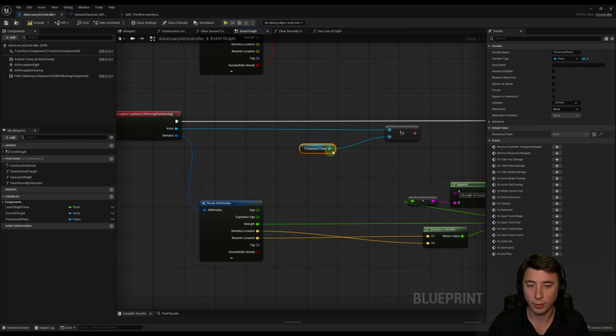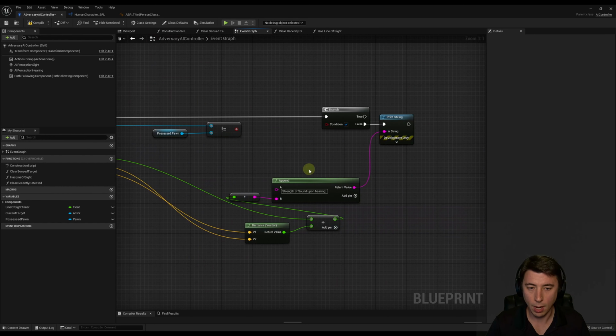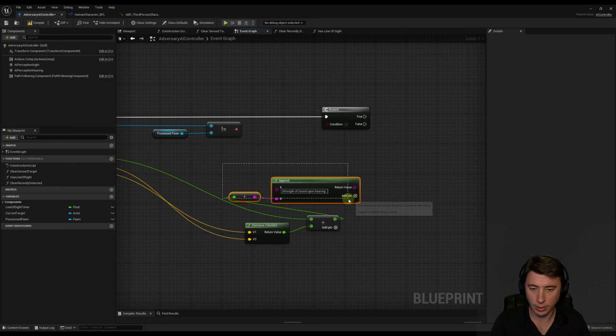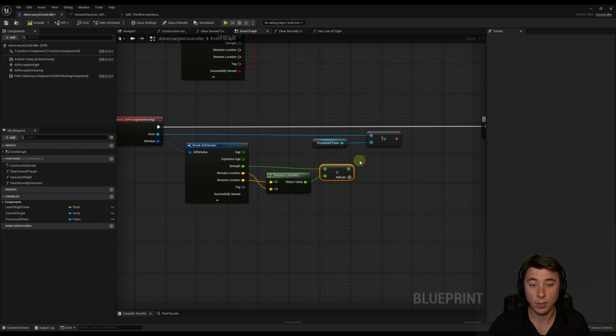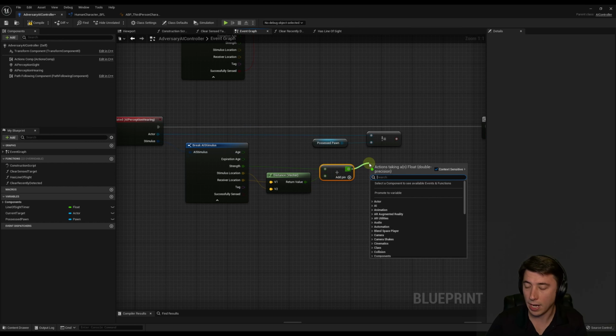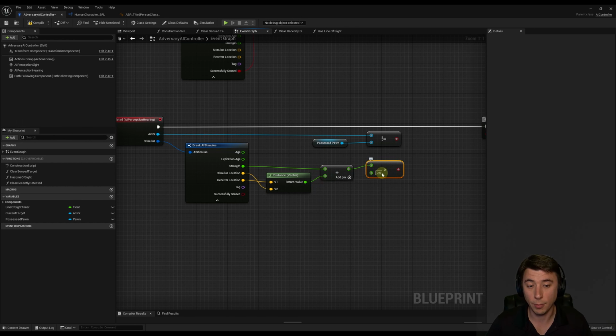So I'm going to move this over. I'm going to move up our AI stimulus here. I'm also going to delete out the print string here, delete out this. Move in our distance right over here. Move in the divider over here. So the second criteria is that this value is going to have to be greater than some threshold. And the threshold I'm going to set is 0.03.